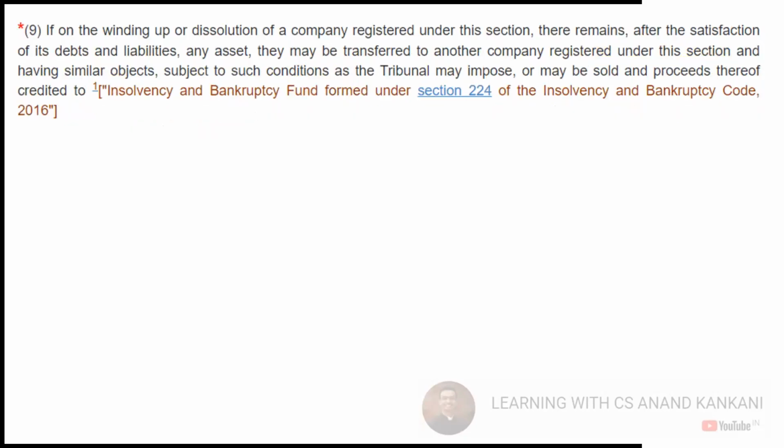Then if upon the winding up or dissolution of a company, there remains after the satisfaction of the debts and liabilities any assets, then this will be transferred to another company registered under this section having the same objects. So basically what it is trying to say कि amalgamation नहीं किया हमने, ABC और PQR का amalgamation नहीं किया, ABC को हमने wound up कर दिया.